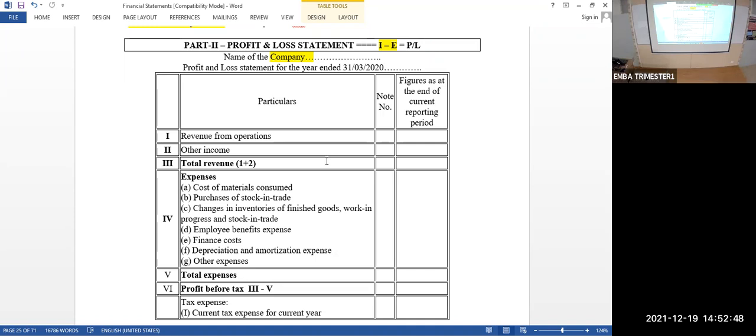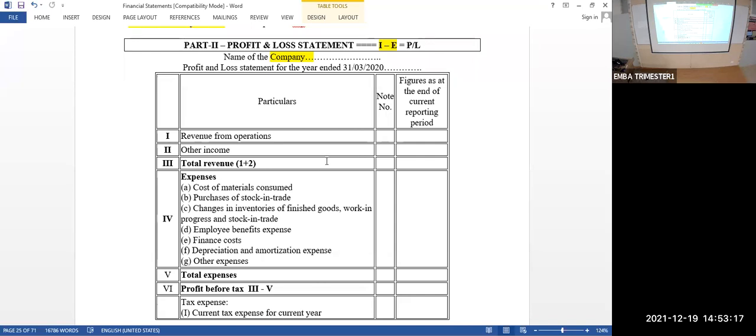Just now I explained to you, any reduction in a tangible fixed asset is called depreciation. For an intangible fixed asset, it is called amortization. Both put together, you have to bring it here. In our example, I told you 10,000 out of 1 lakh, then goodwill 1 lakh out of 5 lakhs. So 1 lakh 10,000 rupees, you have to write under depreciation and amortization, depending upon the asset value.